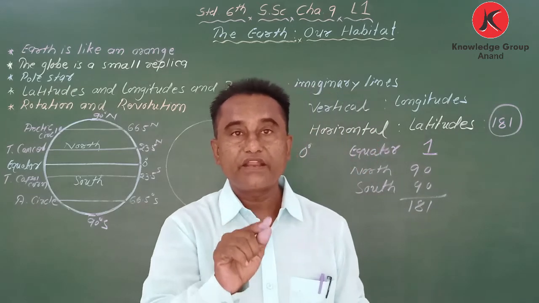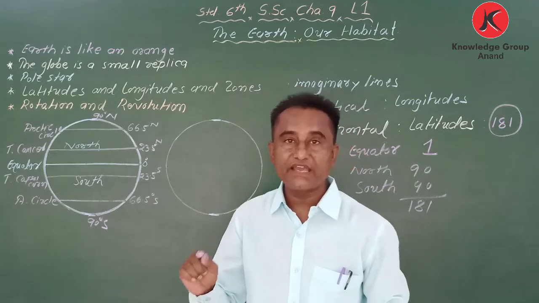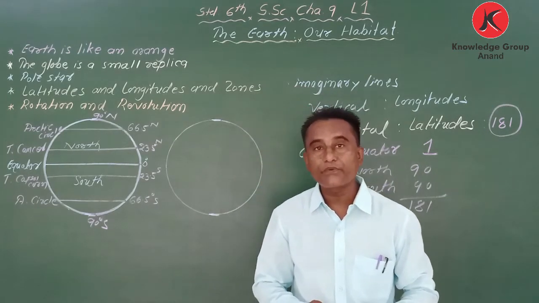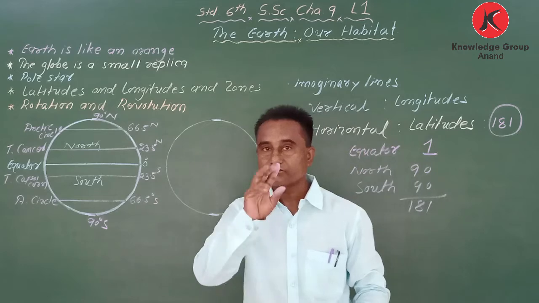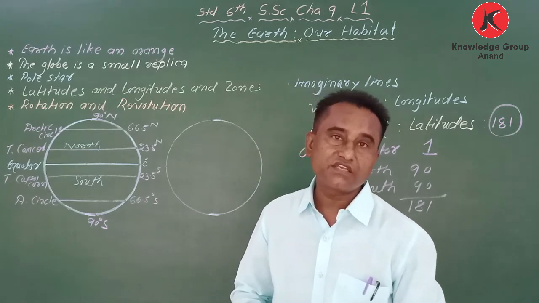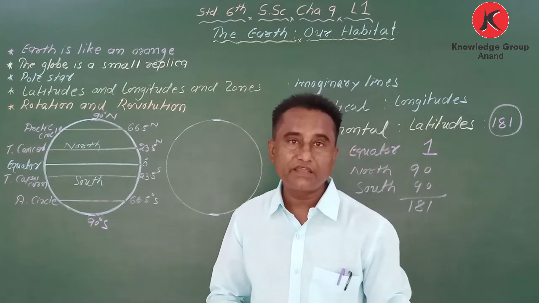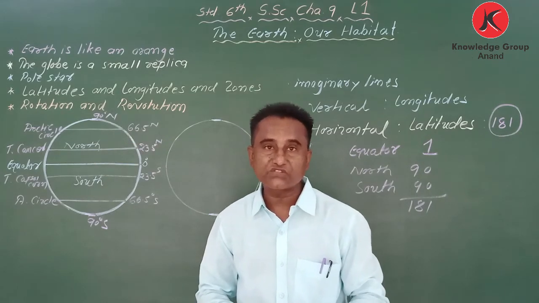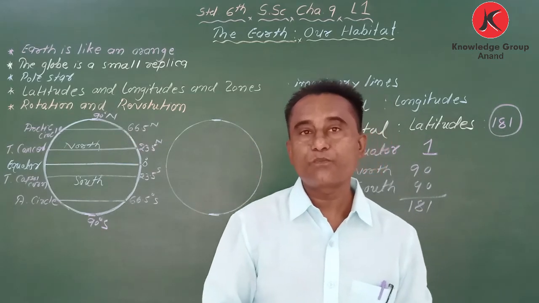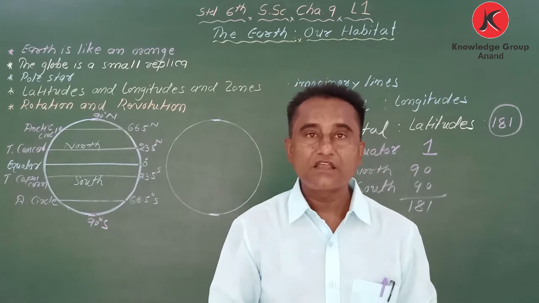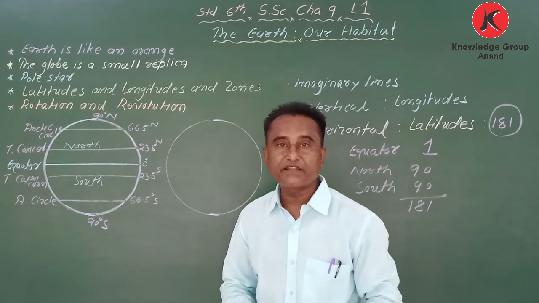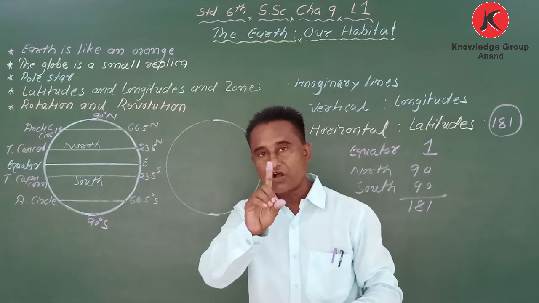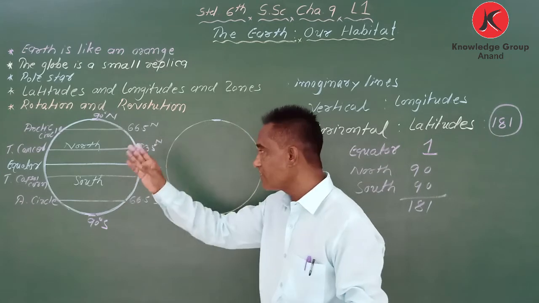Third, 23.5 degree S, that is called the Tropic of Capricorn. Fourth, 66.5 degree N, that is called the Arctic Circle. And last, fifth, 66.5 degree S, that is called the Antarctic Circle. Got it?